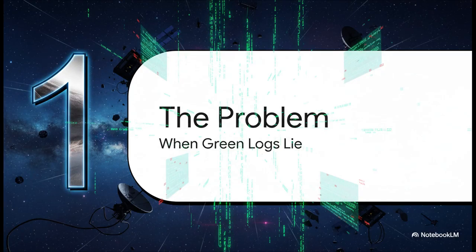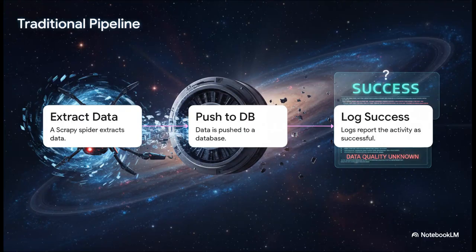All right, so how does this even happen? How do we get from that screen full of beautiful green logs to a database that's just full of junk? Well, the culprit, honestly, is usually our own simplistic approach to scraping the modern web. I mean, we've all built this pipeline, haven't we? Your Scrapy spider goes out, does its thing, grabs the data, and just shoves it into a database. And then the logs sing this sweet little song of success. But here's the big catch, right? Your logs are only telling you that the process ran. They're telling you absolutely nothing about the quality of the data you just spent all that time collecting.